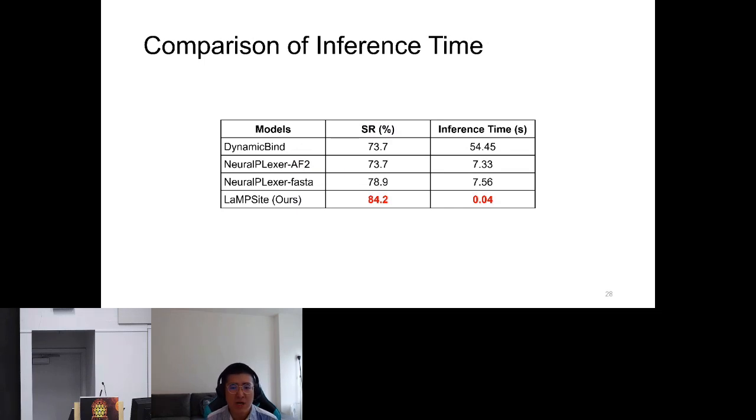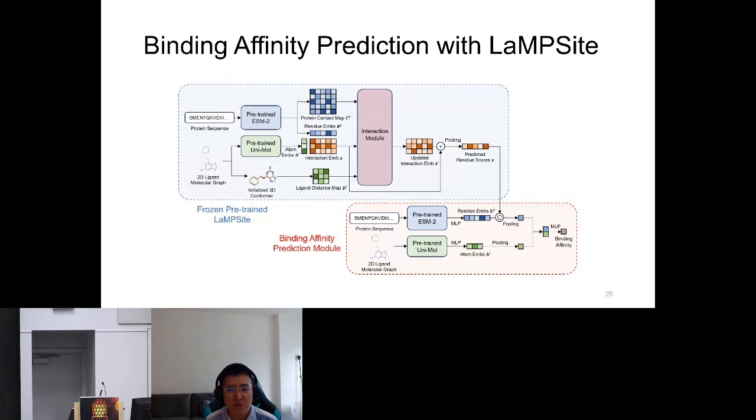And to evaluate the power of using LAMP-site predicted residue scores in downstream tasks, we performed experiments on binding affinity prediction. The proposed model architecture involves a frozen pre-trained LAMP-site module that can provide residue scores that identify binding sites.